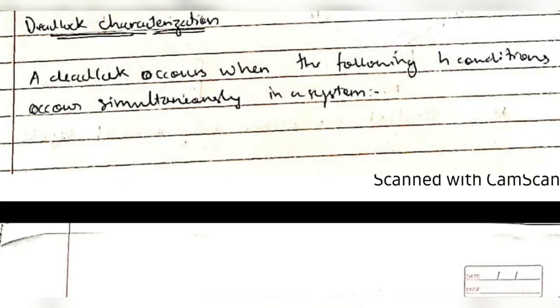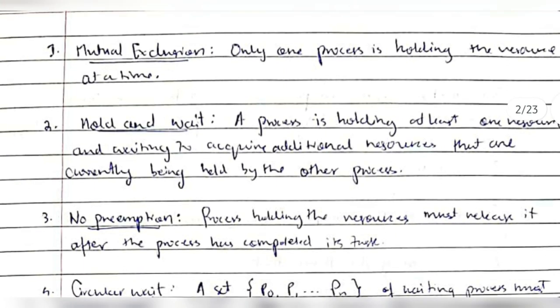Characterization means when can a deadlock occur. It can occur only when four conditions are occurring simultaneously. Let's see what those four conditions are. The first one is mutual exclusion, then hold and wait, no preemption, and circular wait. Let's discuss each of these one by one.